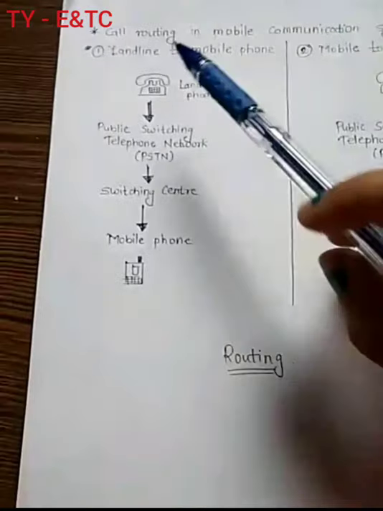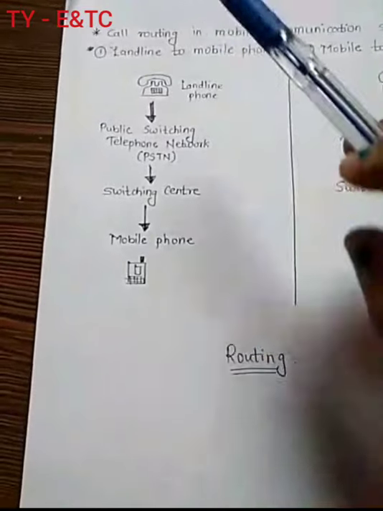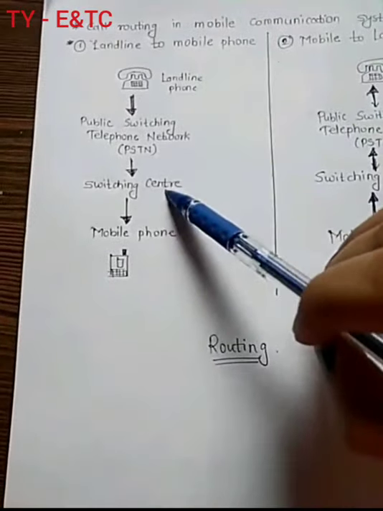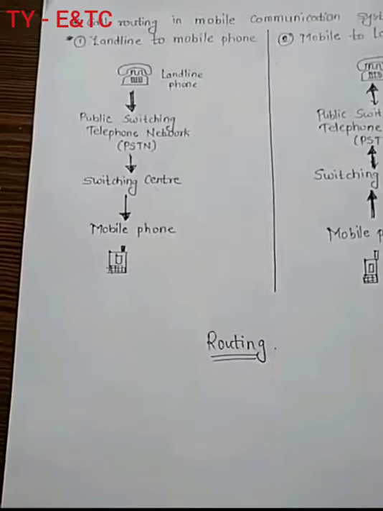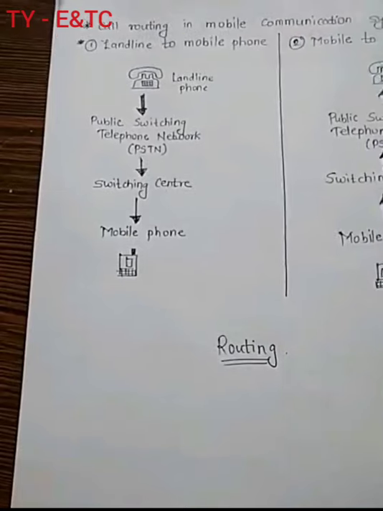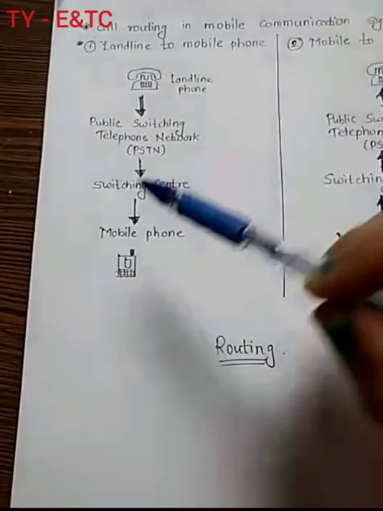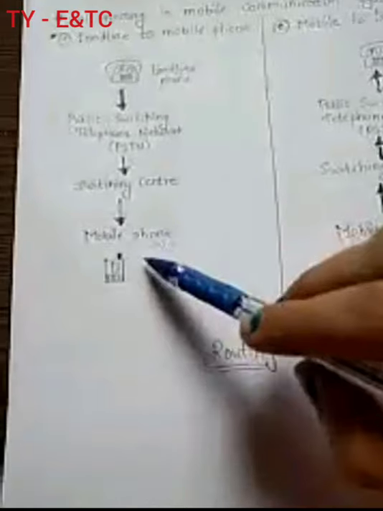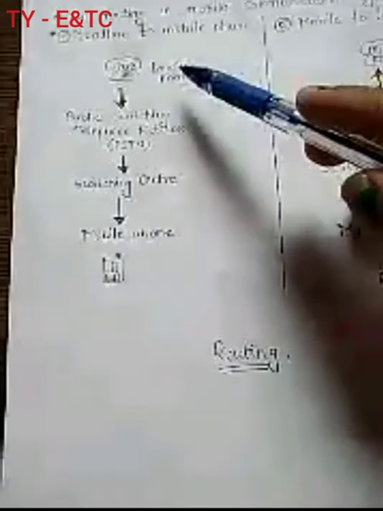Right now you are doing a call from landline to mobile, so obviously the switching center will also have the connection of various base stations, right? That message or signal will be broadcasted to each and every base station to find out where the mobile is located, correct? And then the signal will be given to the mobile phone, and then we say that the call has taken place from this landline phone to mobile.